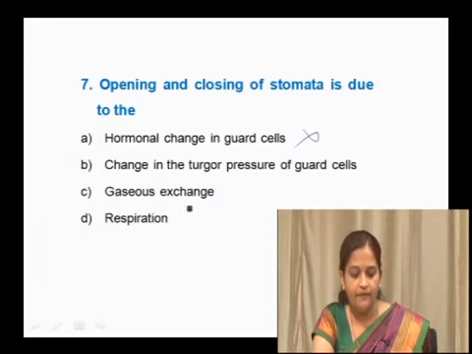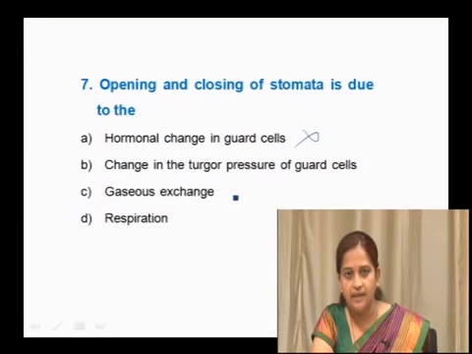And of course, gaseous exchange takes place through stomata, that is carbon dioxide gets inside and oxygen comes out through the stomata, but carbon dioxide or oxygen is not responsible for the opening and closing of the stomata. Whether respiration is responsible for the opening and closing of the stomata? No, it is also not responsible.